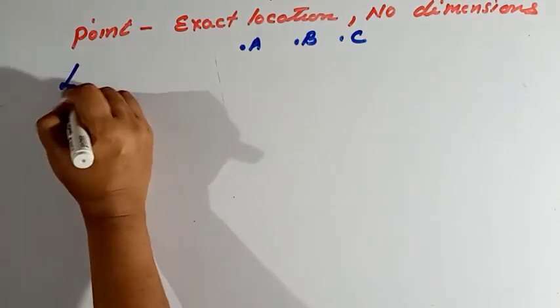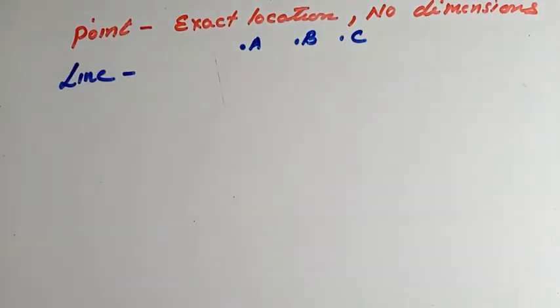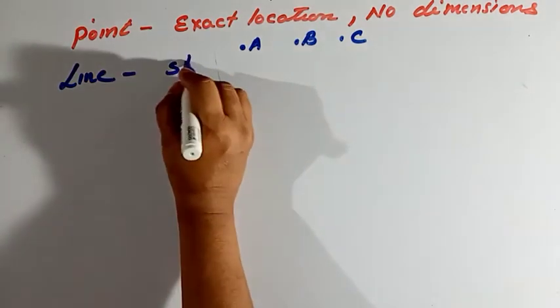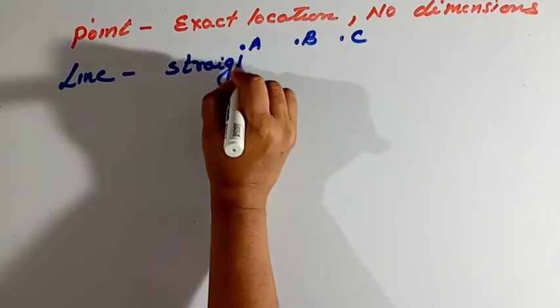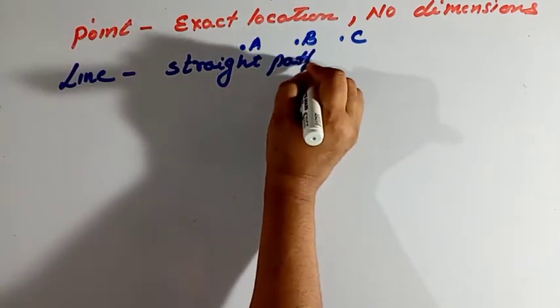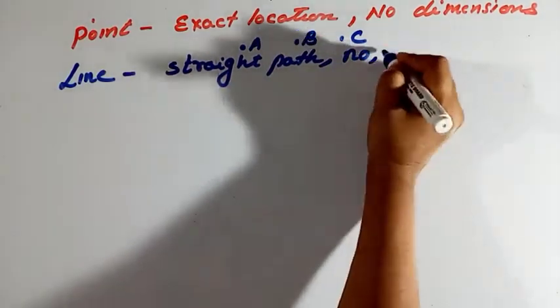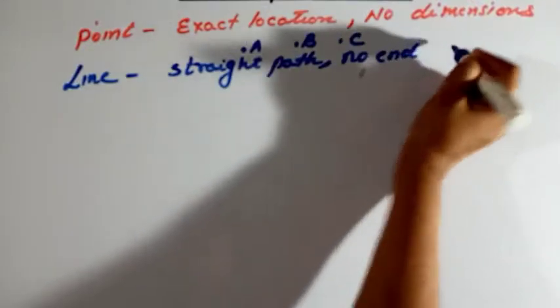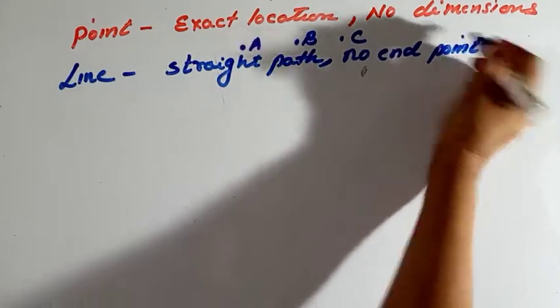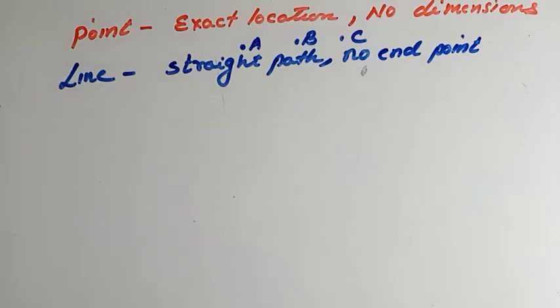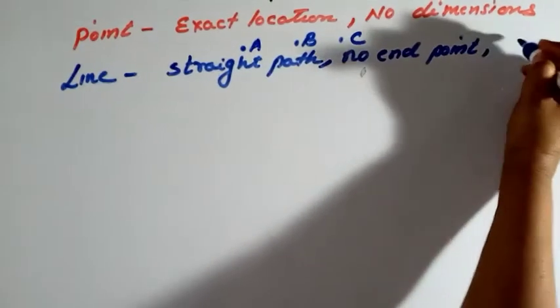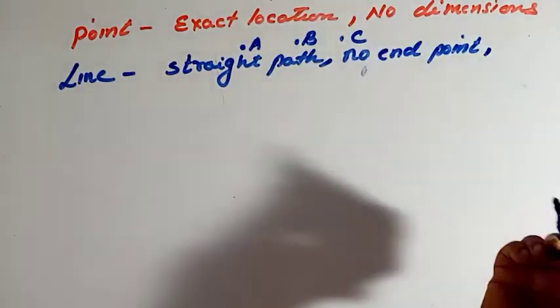The second is line. What is a line? A line is a straight path which doesn't have any endpoint. A line is always a straight path, no endpoint, or we can say that endpoints are not fixed.